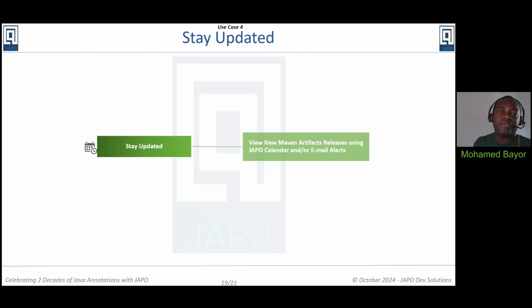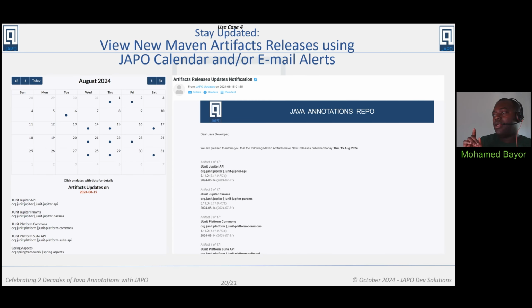And the next use case here is really about staying updated. When we talk about staying updated, we're really talking about the fact that any annotation is always part of a Java library. In this case, we also say Maven artifact. What JAPO is trying to do here is to help every Java developer, every team, to always be updated regarding the latest version of any library which contains annotations. There are currently two ways you can get those updates.